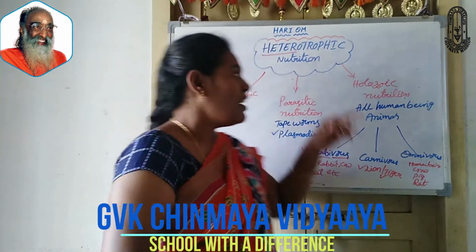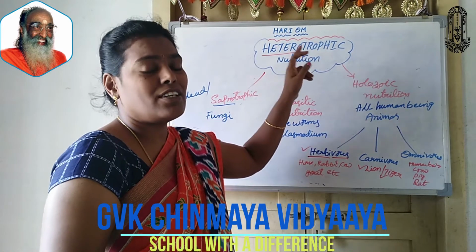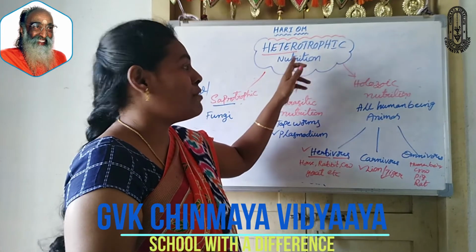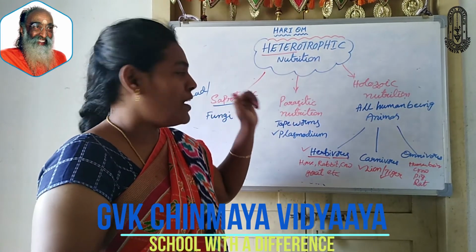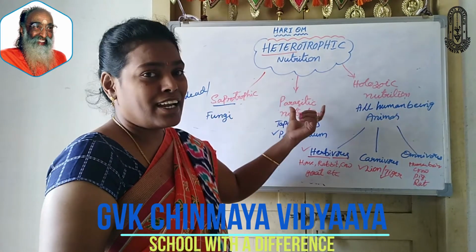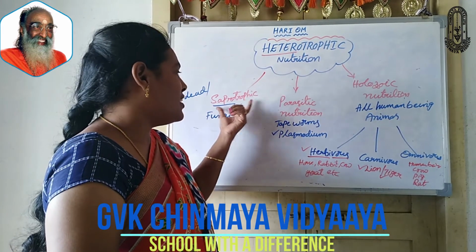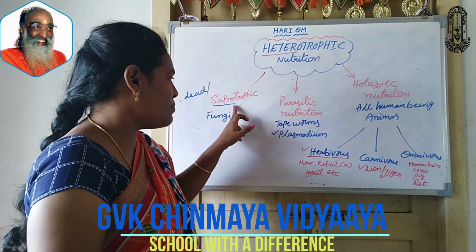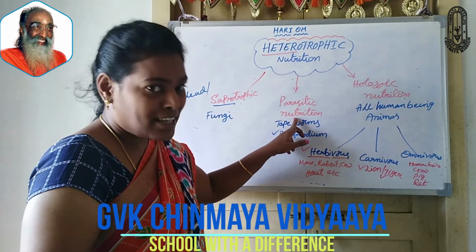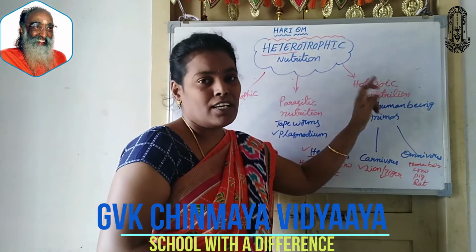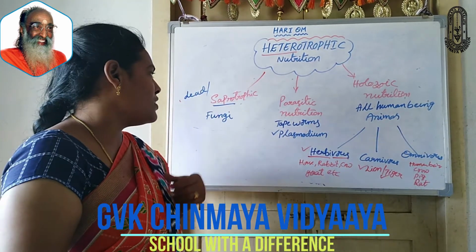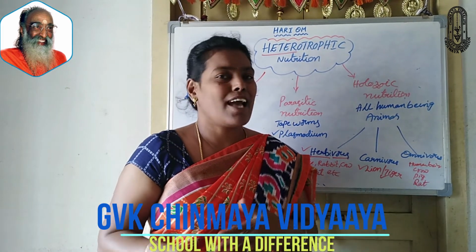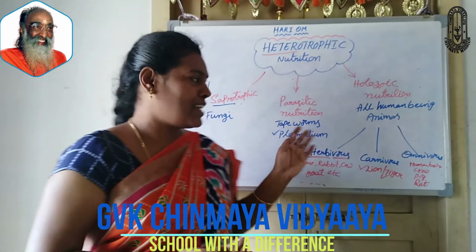Have you understood this? Heterotrophic nutrition means the nutrition of organisms which depend on other organisms for their nutrition. That type of nutrition is called heterotrophic nutrition. Based on the way they get their food, there are three types of nutrition. This heterotrophic nutrition is divided into three types. First one, saprotrophic nutrition. Second one, parasitic nutrition. Third one, holozoic nutrition. In saprotrophic nutrition, the organisms depend on dead and decaying materials of plants and animals. All fungi come under this category.